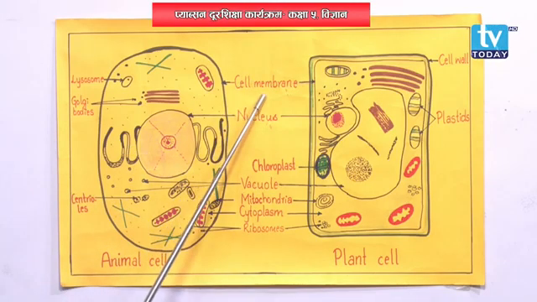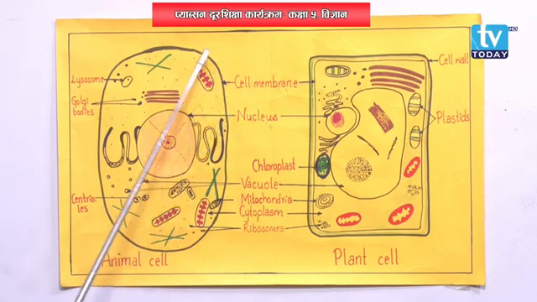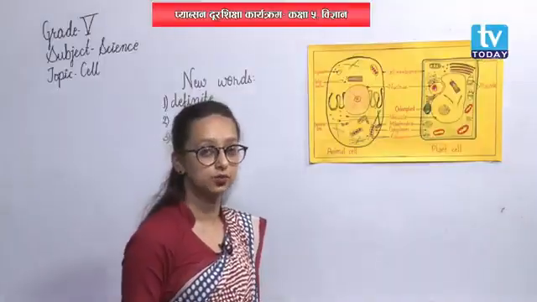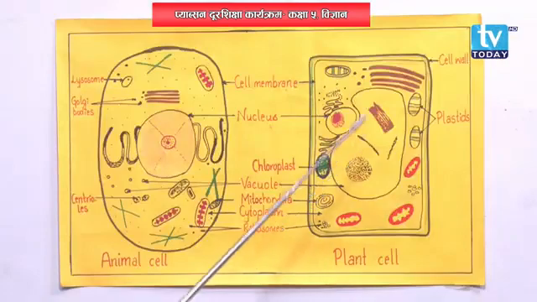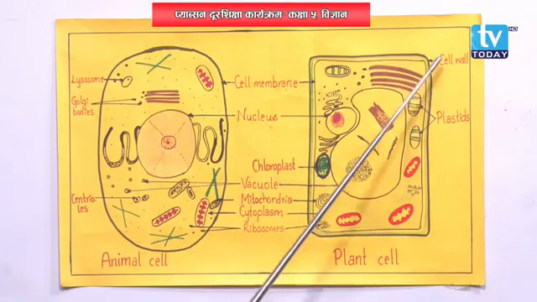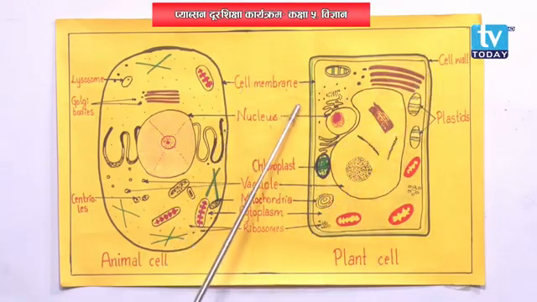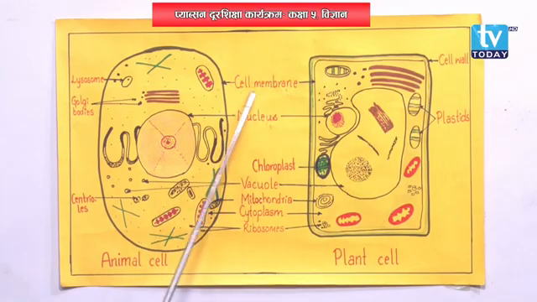Cell membrane is a thin membrane. It also protects the animal cell and the various organelles present inside the cells also. What we need to remember is the outermost covering of plant cell is cell wall, and the outermost covering of animal cell is cell membrane.